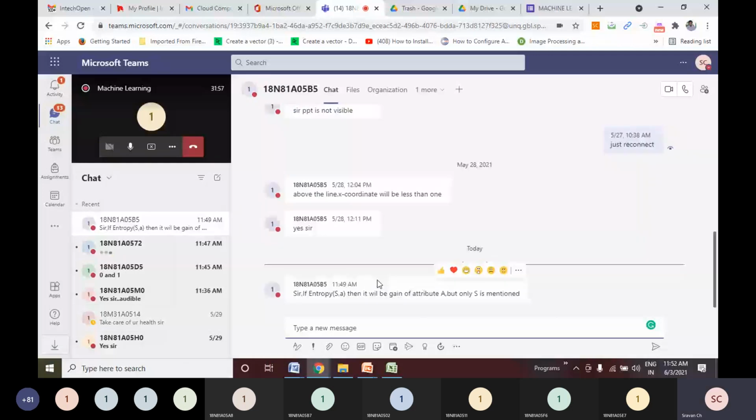No, B5, it is not entropy of S comma A. In the formula, it will be mentioned as entropy of S only. But how do I know that it is information gain of attribute A? I need to look at this one. Please observe this.